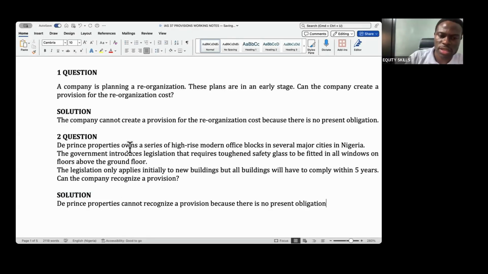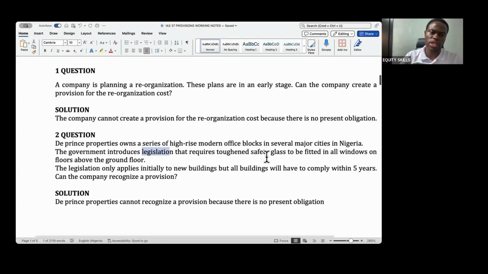Look at it. This company owns high-rise buildings, and the government introduced legislation that requires toughened safety glass to be fitted in all windows on floors above the ground floor. The legislation applies to new buildings, but all buildings will have to comply within 5 years. Can the company recognize the provision?